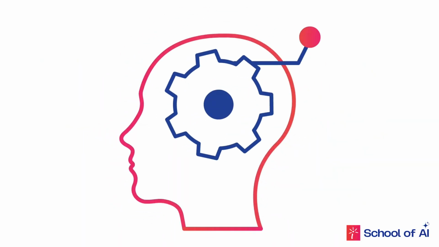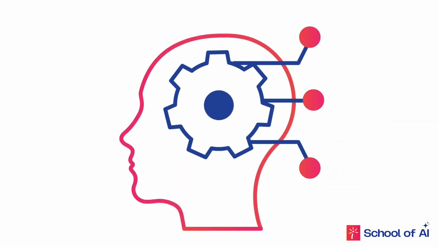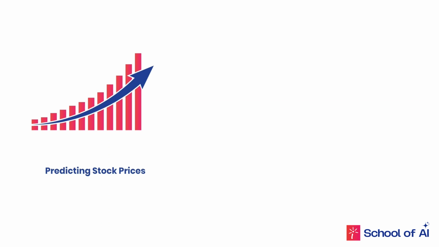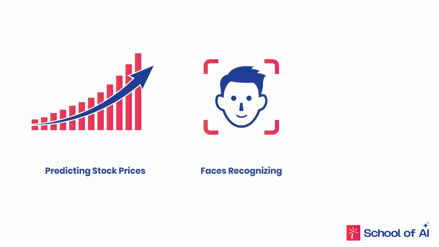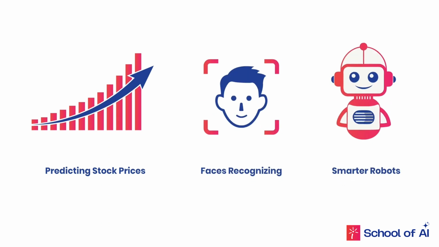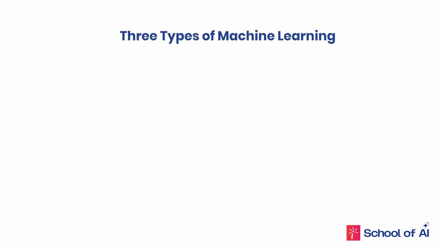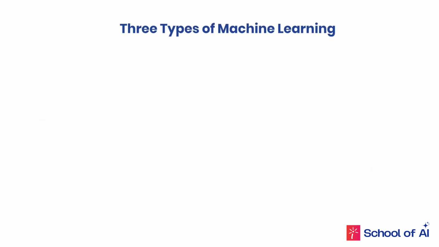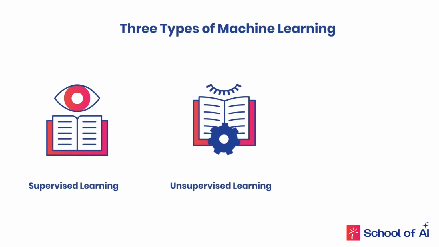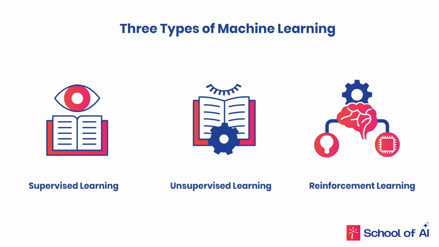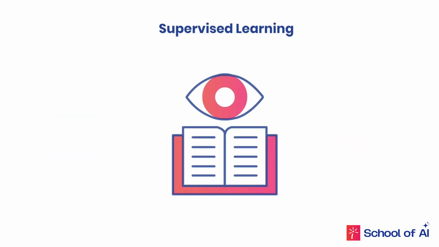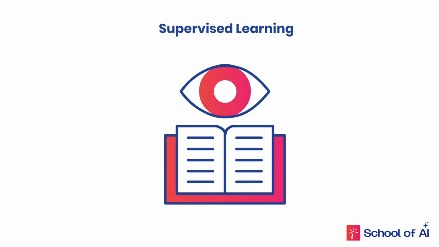Machine learning has transformed the way we solve problems, whether predicting stock prices, recognizing faces, or creating smarter robots. Today, we're diving into the three main types of machine learning: supervised, unsupervised, and reinforcement learning. By the end of this video, you'll understand not only what makes each type unique, but also when to choose each one. Let's start with supervised learning, where the model learns from labeled data.